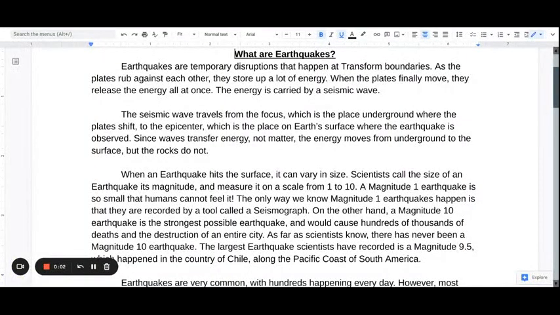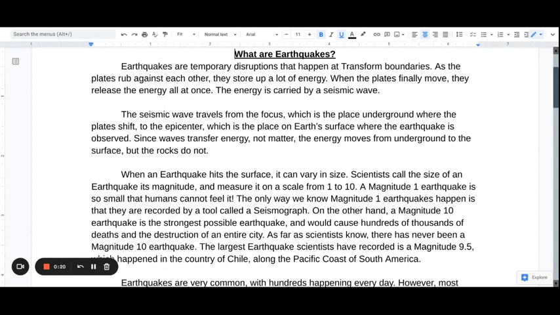What are earthquakes? Earthquakes are temporary disruptions that happen at transform boundaries. As the plates rub against each other, they store up a lot of energy. When the plates finally move, they release the energy all at once. The energy is carried by a seismic wave.